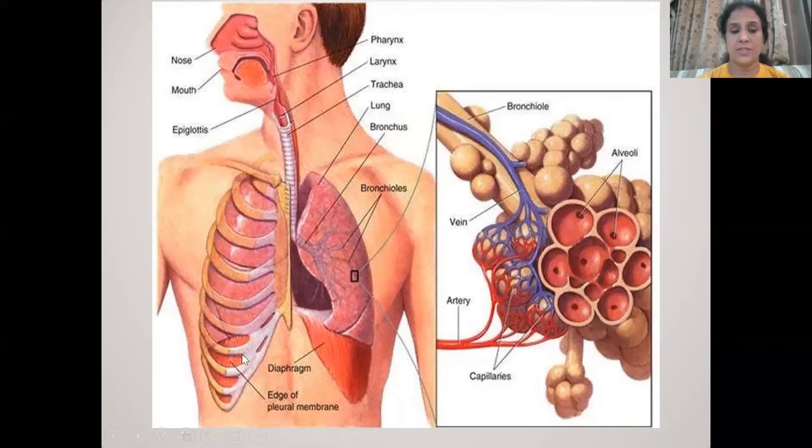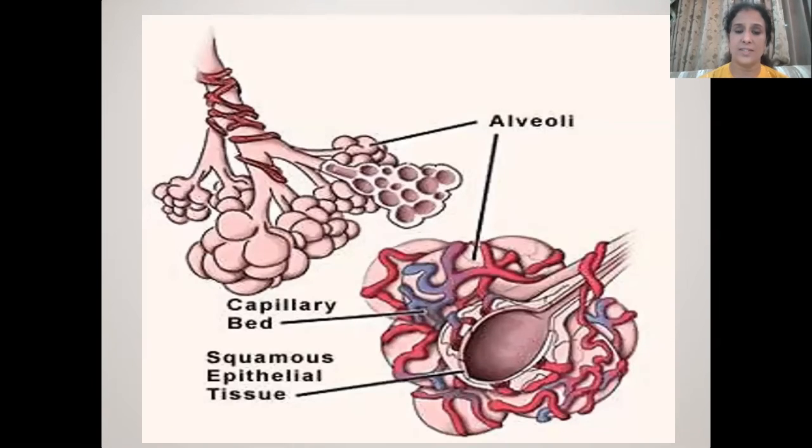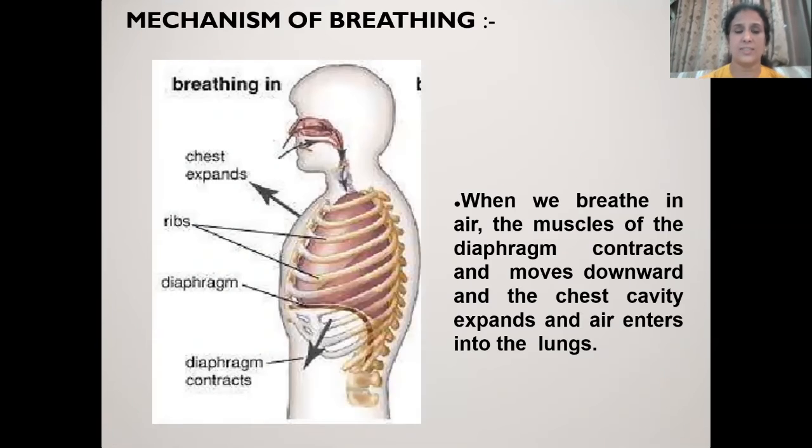The other half of this picture shows how our lungs are protected by these ribs. We have 12 pairs of ribs, and the function of these ribs is to protect our delicate organs, that is, lungs and heart. So in each lung, there are millions of such alveoli, and I have just informed you that these alveoli are the respiratory structure in our body, and their main function is to increase the surface area for exchange of gases. We can see how they are increasing the surface area.